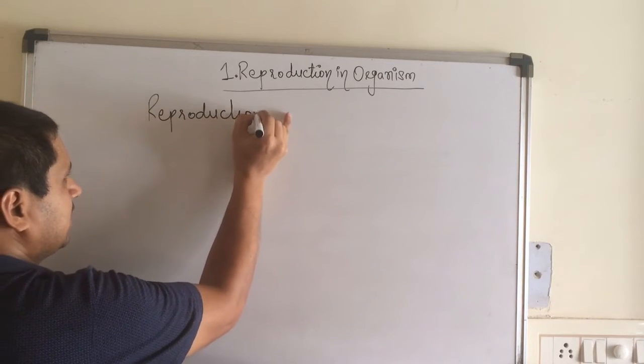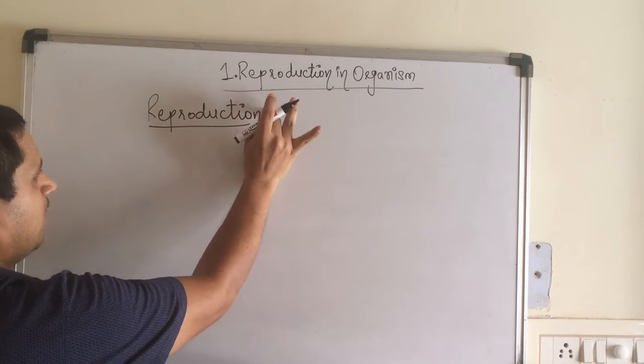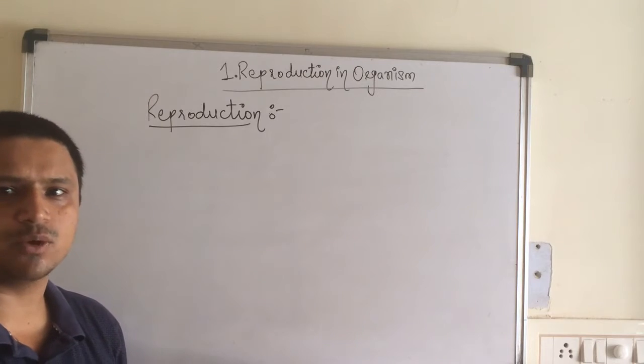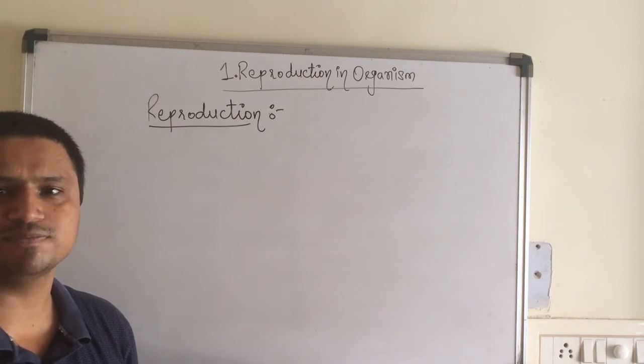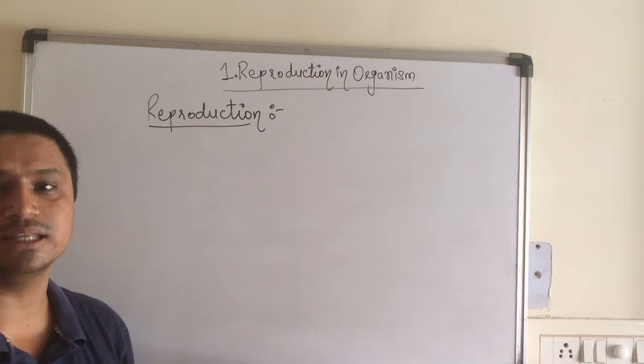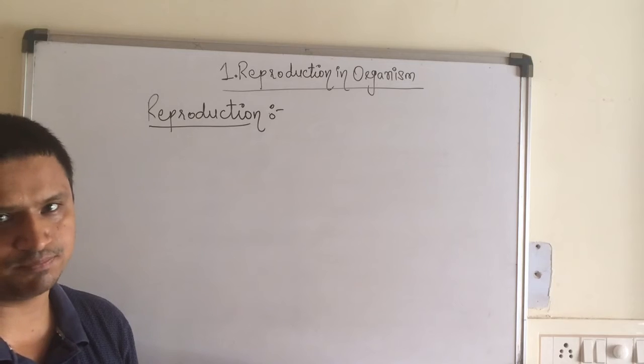Now, the first thing that comes into our mind is why reproduction is necessary. Reproduction is necessary so as to maintain the sequence of the progeny of the species. It also helps in maintaining the balance in the ecosystem, and for that reason reproduction is necessary, children.